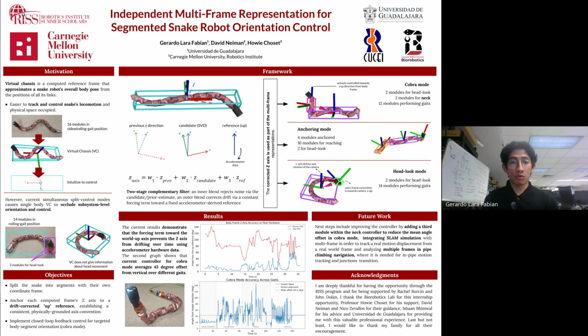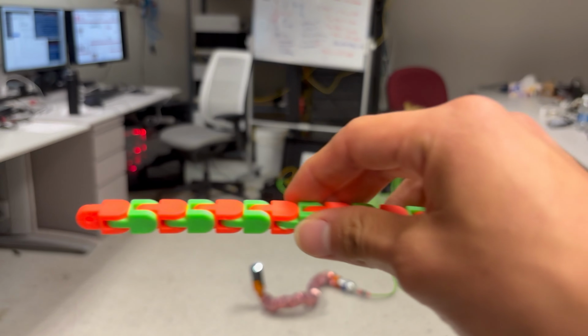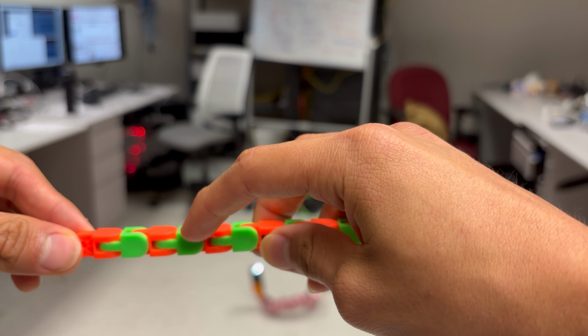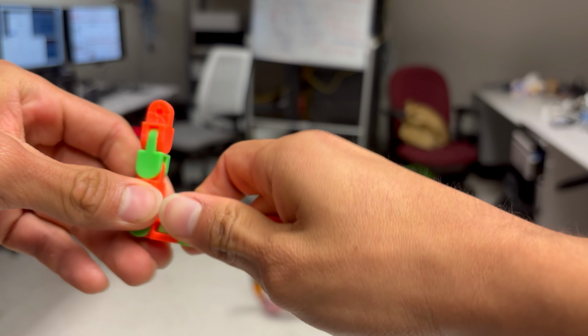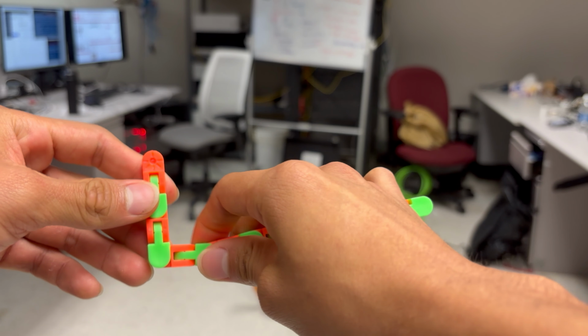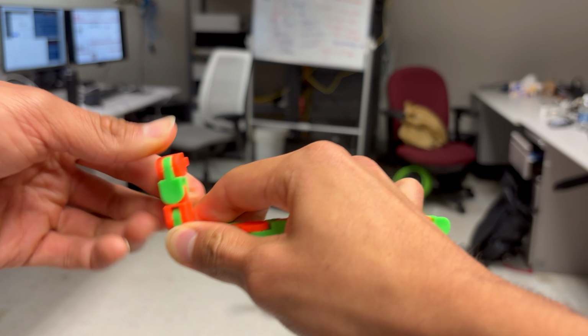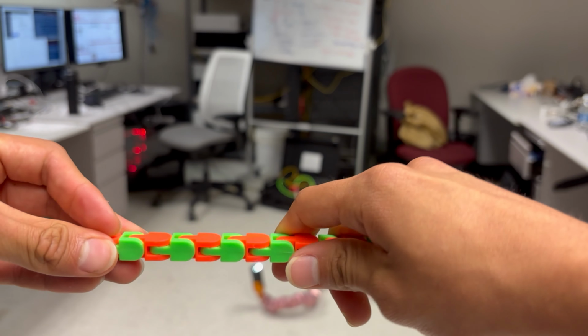Right now, I would like to show how the Cobra mode controller works in real life. So let's go. As I mentioned before, we are going to try Cobra mode, which consists of actively controlling this module and this module to achieve this position, where the camera has a hemisphere of vision towards all directions, so I can look at every location, which we cannot achieve when the snake is like this.